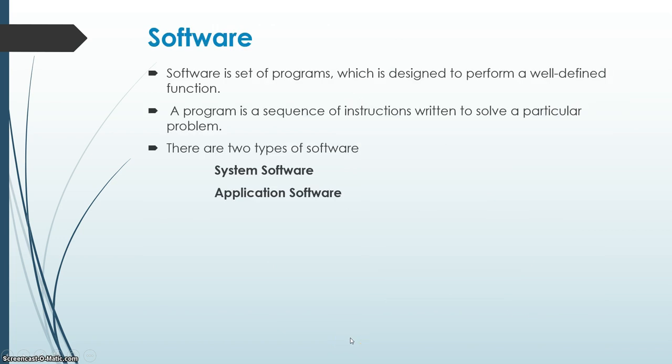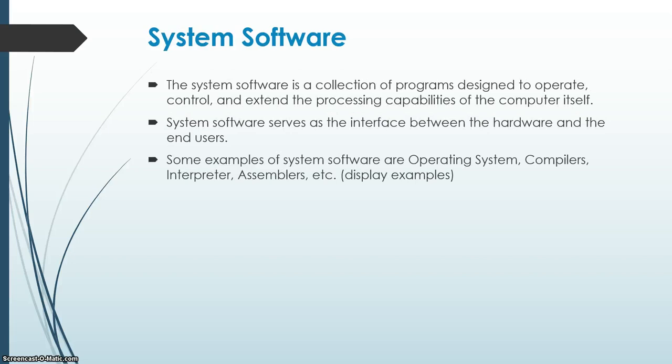Software. A software is a set of programs which is designed to perform a well-defined function. A program is a sequence of instructions written to solve a particular problem. There are two types of software, system software and application software. System software can be defined as a collection of programs designed to operate, control and extend the processing capabilities of the computer itself. System software is essential for the working of the computer.